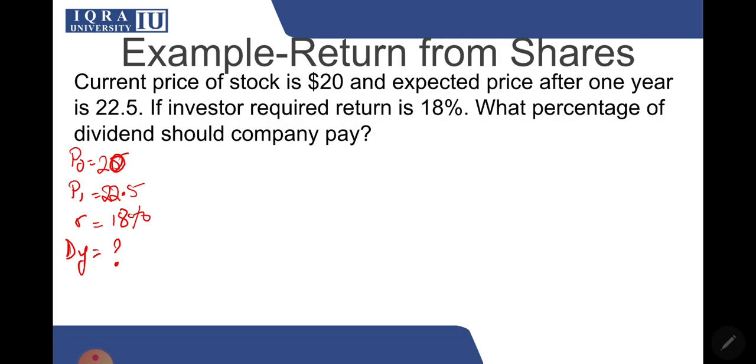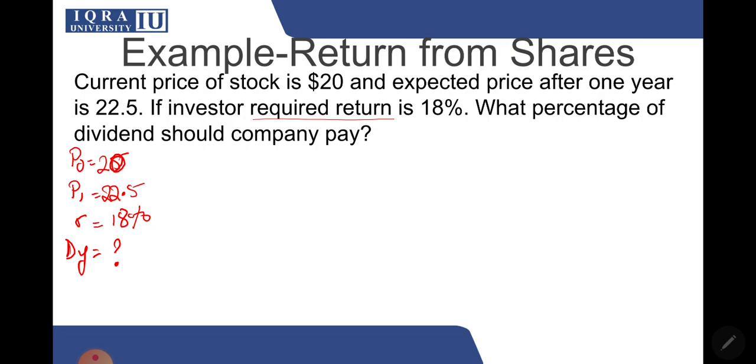Again, we're going to use the return formula. Now, when the market is in equilibrium, your required return can actually be equal to your expected return. Both are different things. Expected return, you're talking about the future. So what is the return that you will get in the future? Whereas required return is a minimum benchmark.